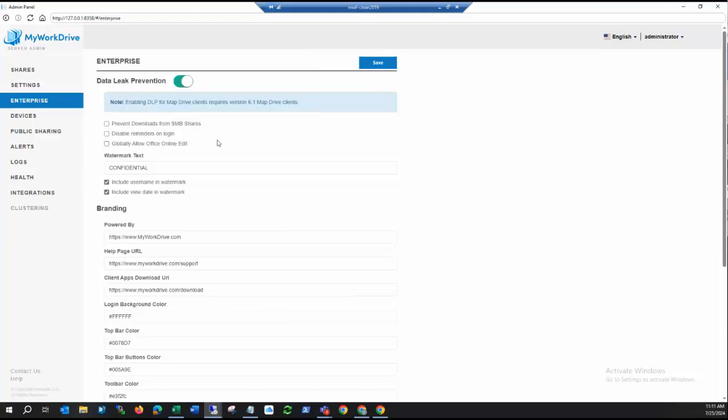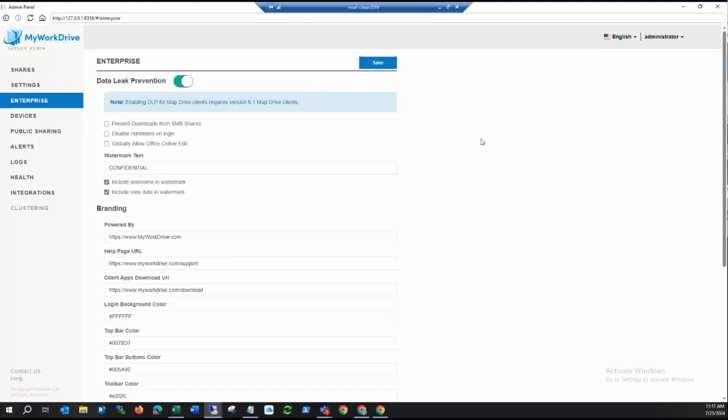There are some different options here. You can change what the confidential marking is that is across there. You can turn off the ability to download files through SMB shares. There's a little pop-up that will pop up, and you can turn that off if you don't want it. You can also put in an exception here to allow them to edit in Office Online. So it's not going to be easy for them to download the file. It still would be possible, but those casual leavings of files in places you don't want are pretty much going to be stopped.